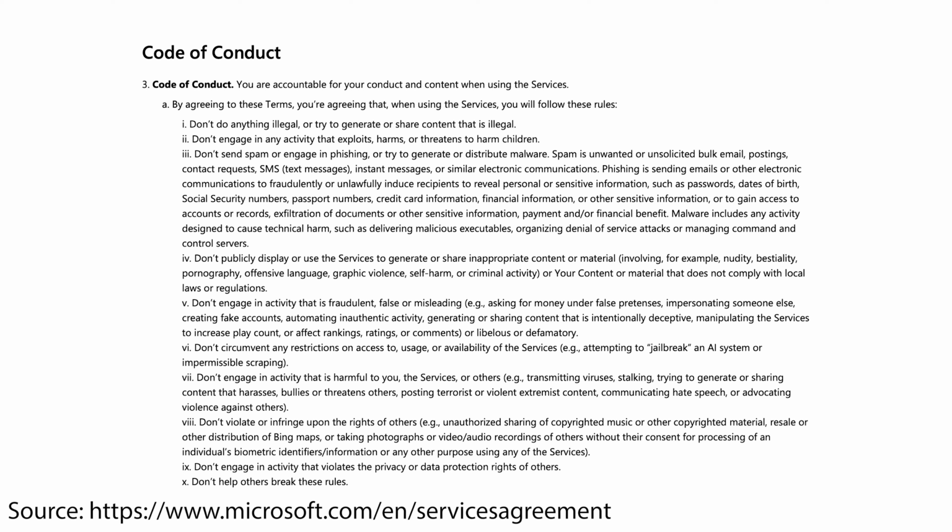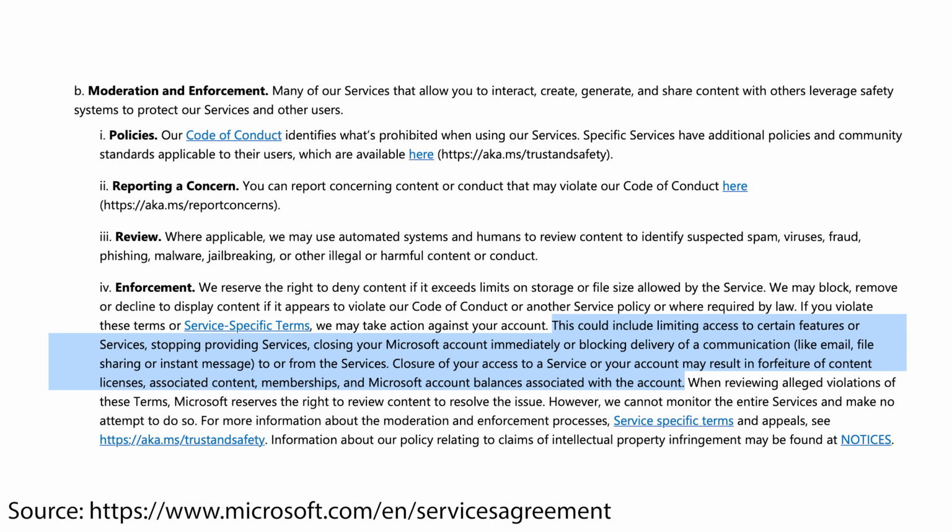It becomes really contradictory that you should refrain from actions that violate the privacy of others. This means that you are not allowed to take pictures in public with other people and save them in Windows. However, the fact that Microsoft itself then controls this data and thus violates your privacy does not seem to be a problem. If the automated systems or people at Microsoft determine that you have unlawful content or have engaged in wrong behavior when analyzing your data, there are various punishments that can then be enforced. These range from restricting access to certain features or services to closing your Microsoft account or blocking individual emails, file shares, or instant messages. Content licenses or memberships already purchased would simply expire.